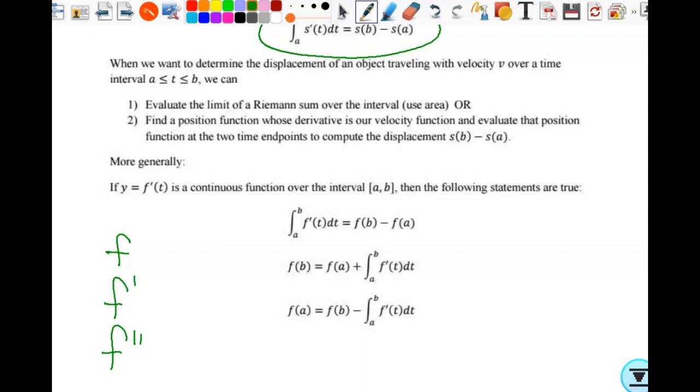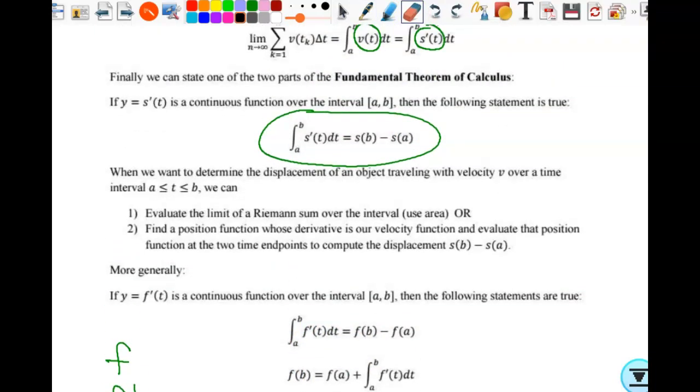So just like with any equation, I can solve for any one value. This right here is the change in position, yes? This value by itself would just be our final position. This value, S of A by itself, would be initial. So change in position is final minus initial.